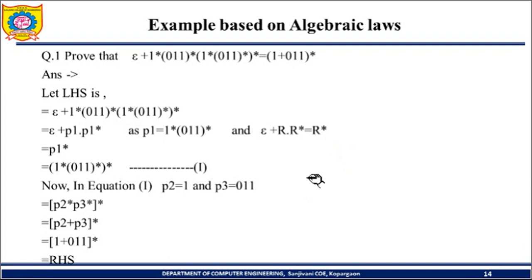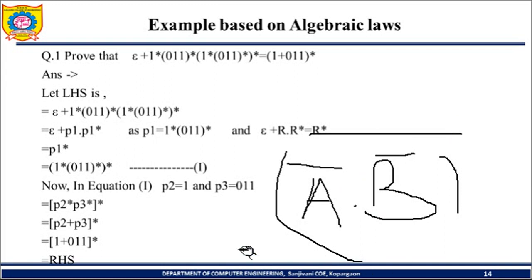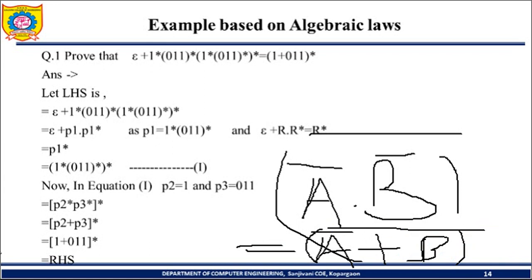According to De Morgan's law, (A bar into B bar) bracket bar will be written as, sorry, A plus B bar. That's why here we have written (P2 plus P3 star), where P2 is 1 and P3 is 0 1 1 star, and this is what we wanted to prove.